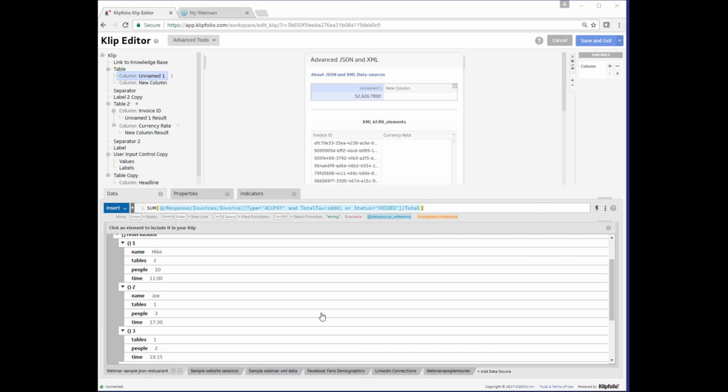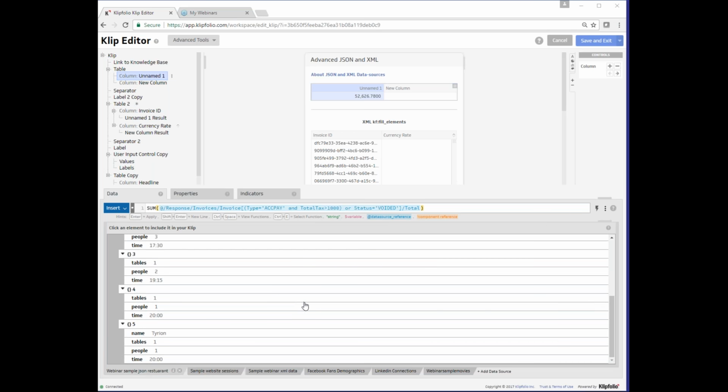When we open up the reservations, we can see that only 3 of them have names: Mike, Joe, and Tyrion. What if we want to get the number of people for the reservations that have names attached to them and disregard the number of people for reservations without names? Firstly, we click on the people node in the reservations.